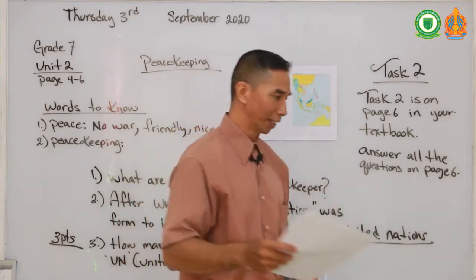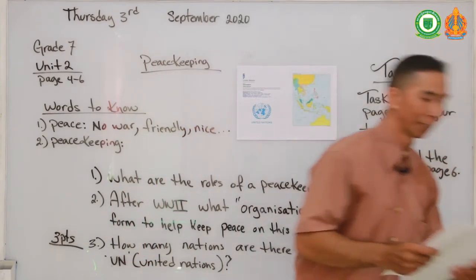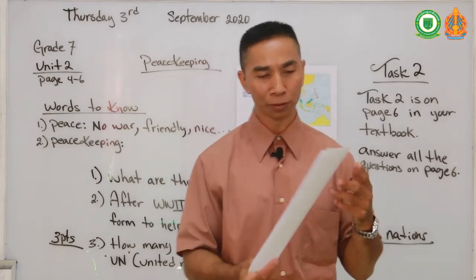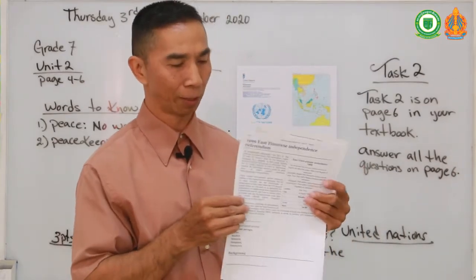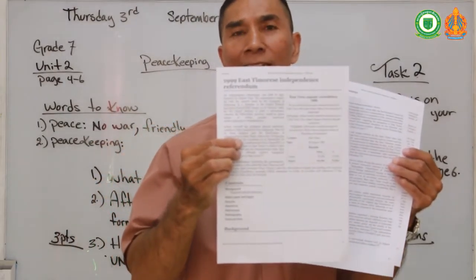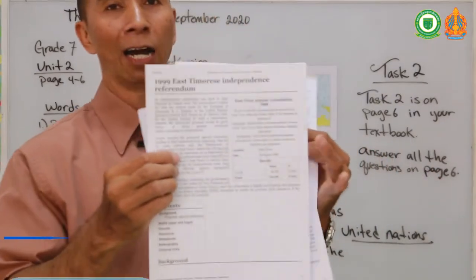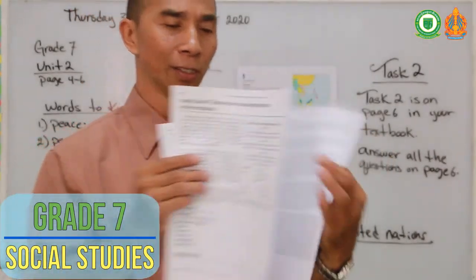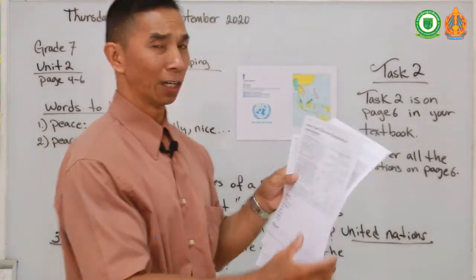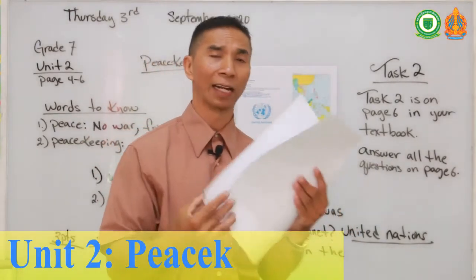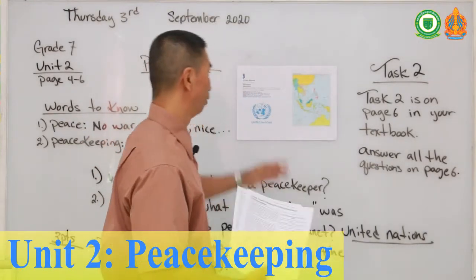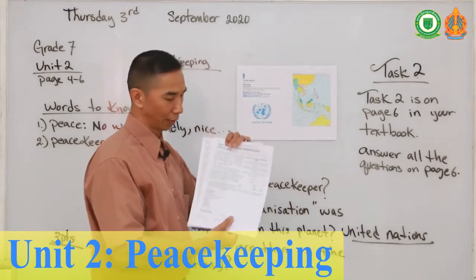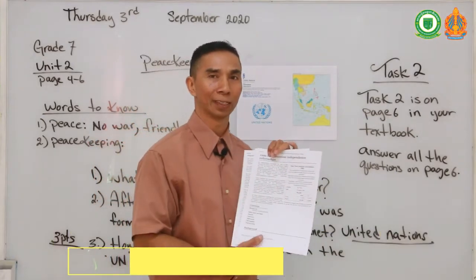Okay, and also I have here some articles about East Timor. Again, I will upload these articles onto our Telegram post. It is 3 pages of articles about East Timor in 1999 and how they went through the independence, how they fought for the independence. So take your time, read the article about East Timor and how they went through and how the United Nations helped East Timor to get their independence.